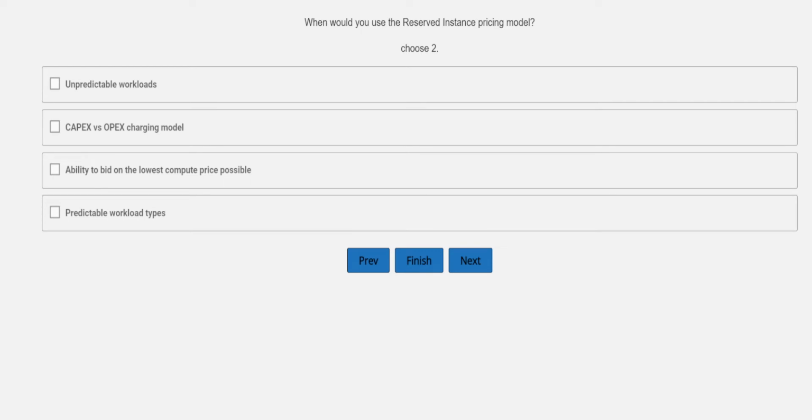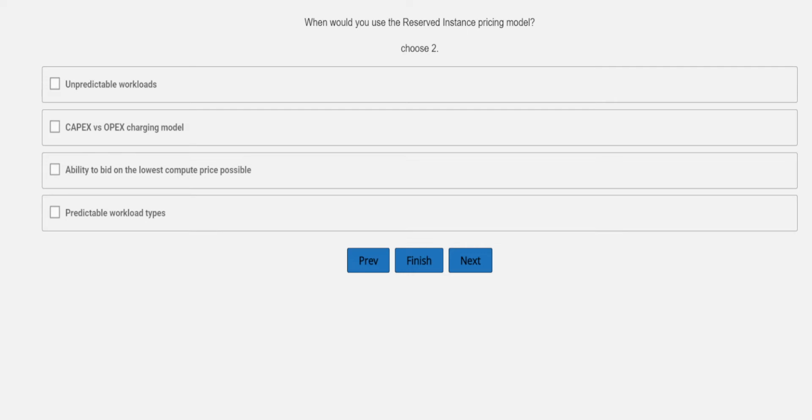I would like to make it clear that it is not the ability to bid the lowest compute price possible. That is all about pay as you go. How much the consumption will be, it will be charged according to that. So it is not to bid a lowest compute price, so we can remove this option.